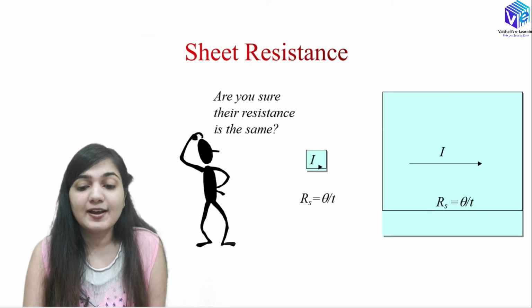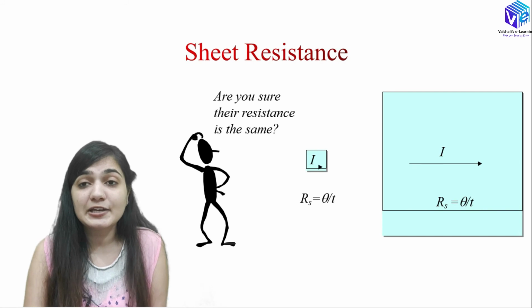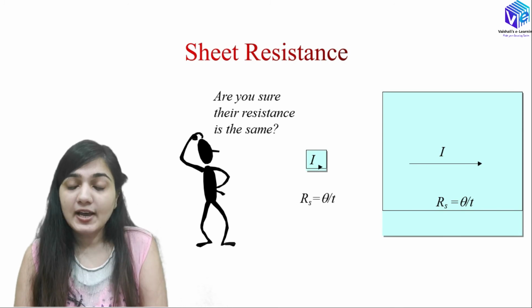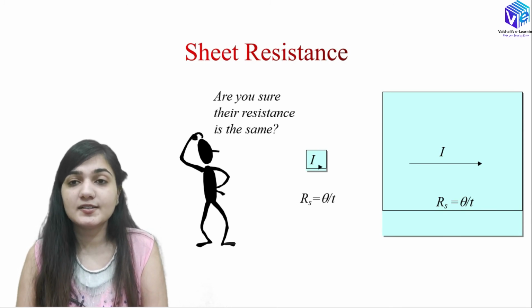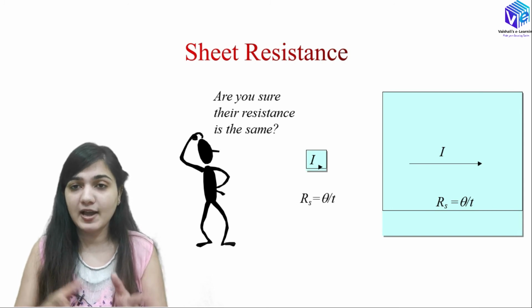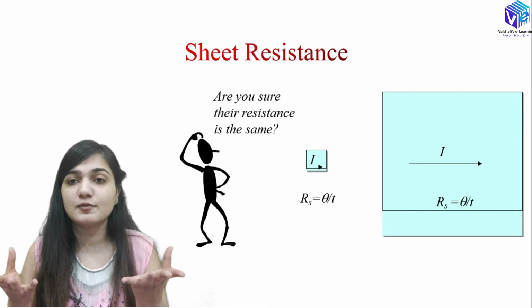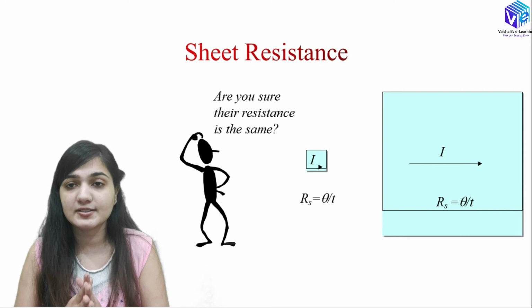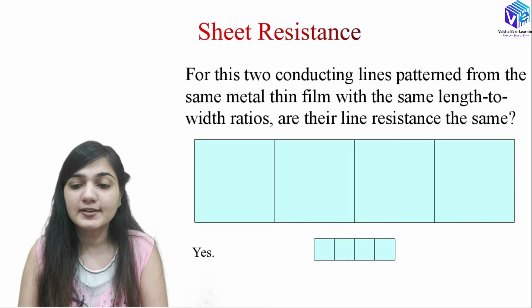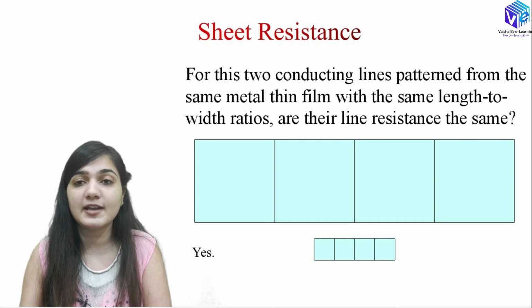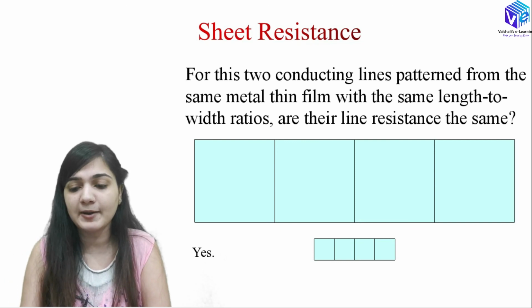Okay, so now if I know the resistance, I can calculate various parameters of the metal thin film. So you can see with the help of calculation of the sheet resistance of different films, I can tell if I have two same films or two different films. If I have two same metallic films, their sheet resistance will be the same. If I have two different metal films, their sheet resistance has to be different. Okay, so for two conducting line patterns from the same metal thin film with the same length to width ratio, are their resistances the same? So yes, and this is the parameter that we are using to calculate whether we have the same metal thin film or a different metal thin film.